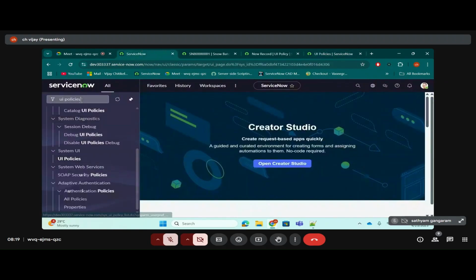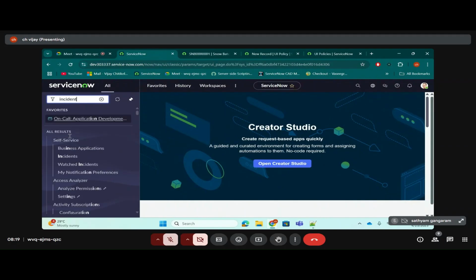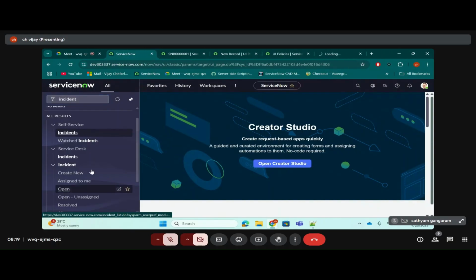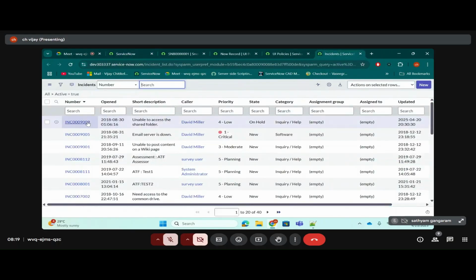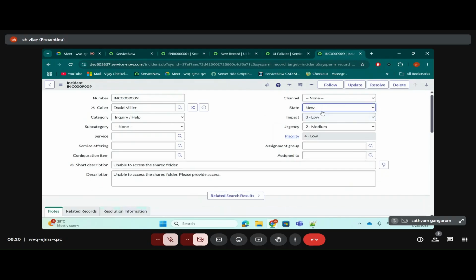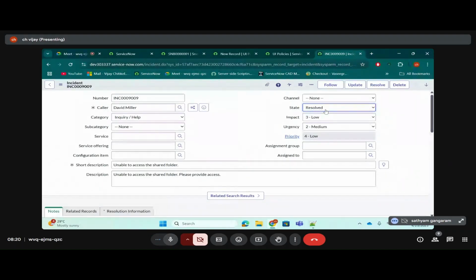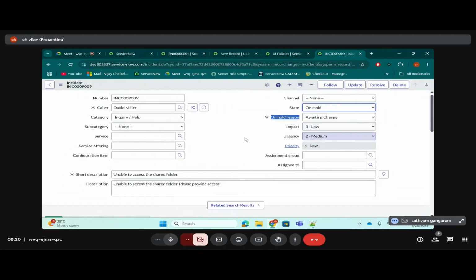Now let's say, for example, someone is coming to me. In the incident form, there is a validation done. What is that validation? Let's see. When the state is on hold, then only I want to show the on hold reason and it is mandatory. When the state is selected as on hold, then only the on hold reason should be mandatory and visible. Yes, this validation is done via UI policy.